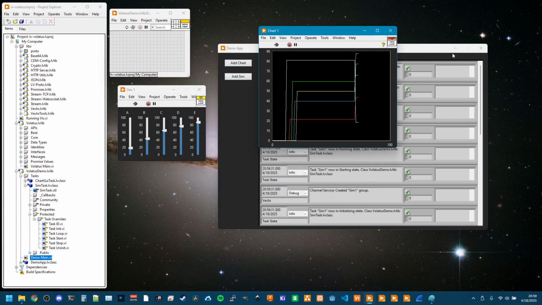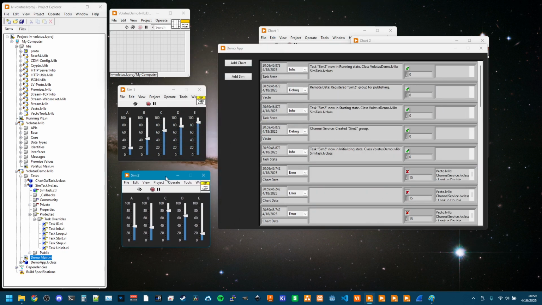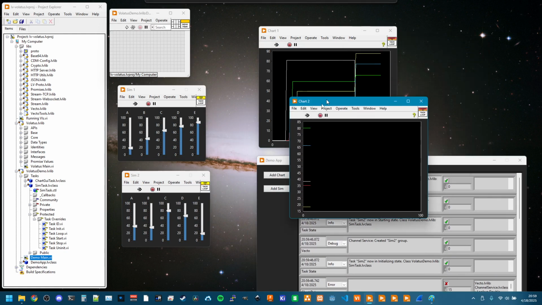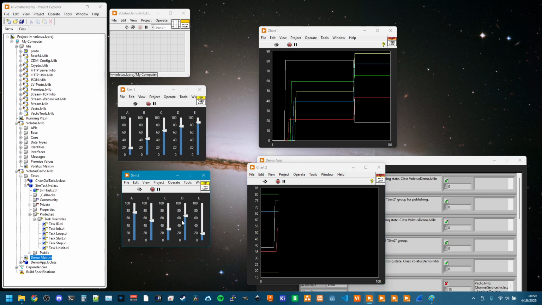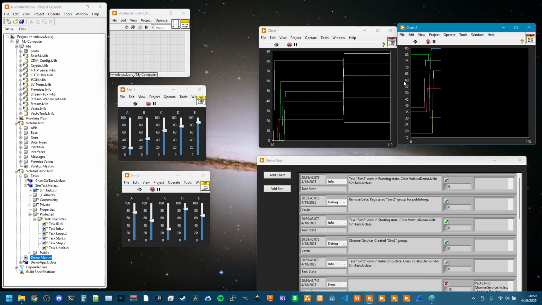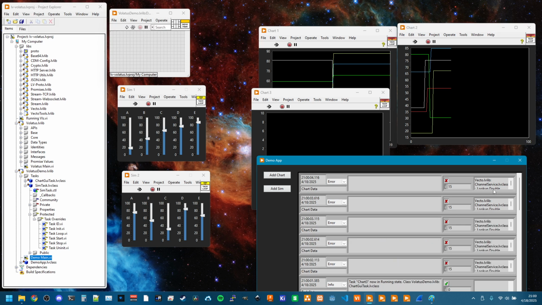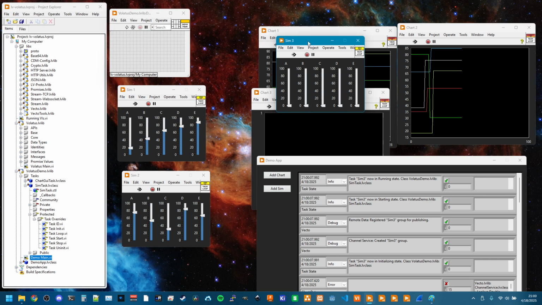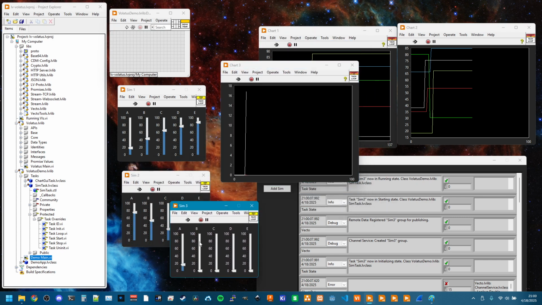But now I can pop up a chart, and the neat thing is I can keep opening charts. And now this chart is responding to the group data coming from this window. They're all uniquely identified dynamically when they get created. Do another one, and we can see this is trying to find the data for a third sim window, which doesn't exist yet. So we'll create that. That lookup then succeeds, so it stops complaining in the event logging.